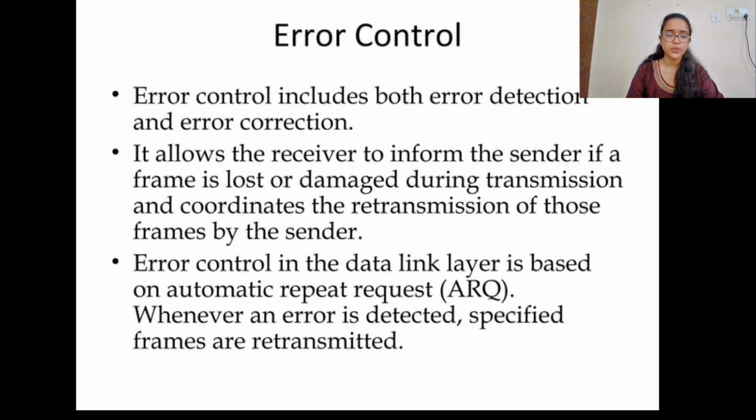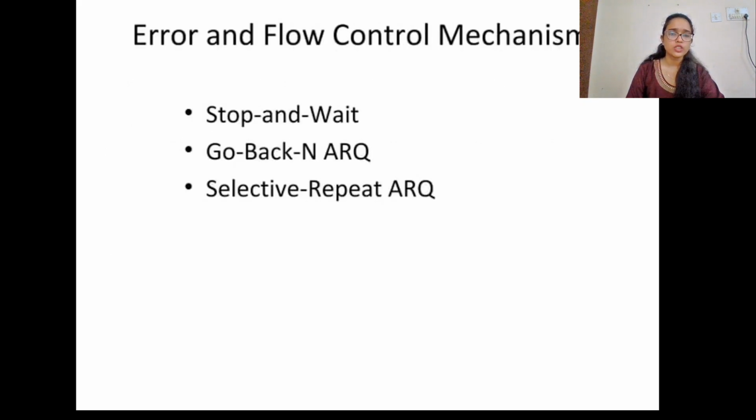ARQ, automatic repeat request, is a data link layer error control technique. When an error is detected, specified frames are retransmitted. In the data link layer, the flow control mechanism is done in two channels, noisy channel and noiseless channel. There, ARQ, automatic repeat request or automatic repeat query, has to be used, which is divided into two categories, stop and wait ARQ and sliding window ARQ. Sliding window ARQ is further divided into two categories, go back N ARQ and selective repeat ARQ.